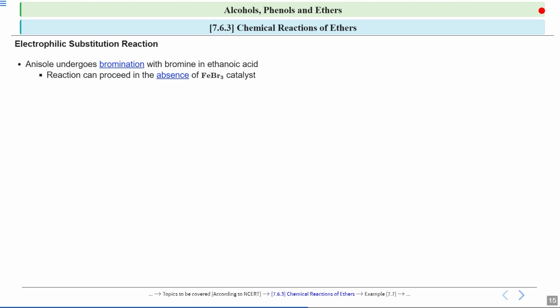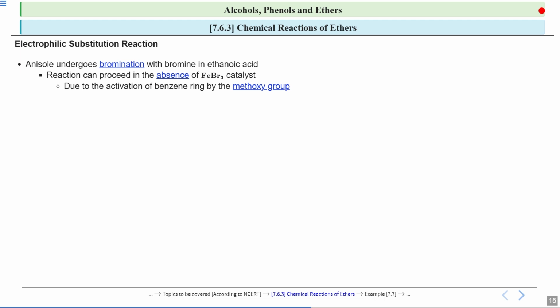Okay, normally benzene is not very reactive. Your Br2 is too weak to attack benzene directly. So in the case of normal benzene, we use FeBr3, which acts as a Lewis acid catalyst to polarize your Br2. But in this case of anisole, you have the OCH3 group, the methoxy group, which is present.